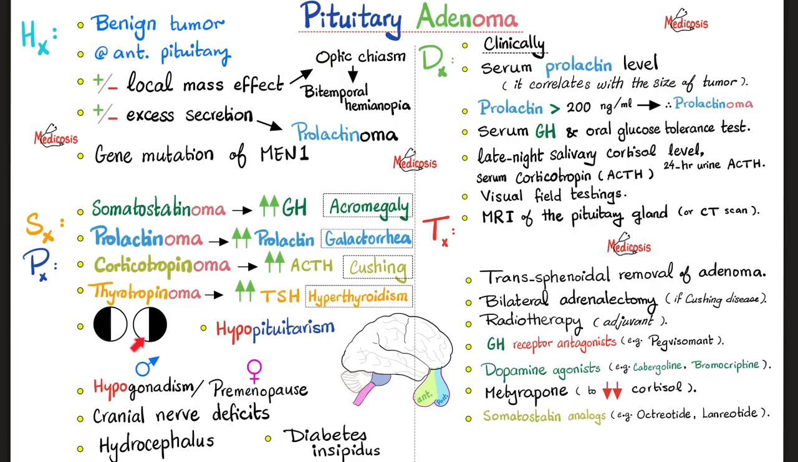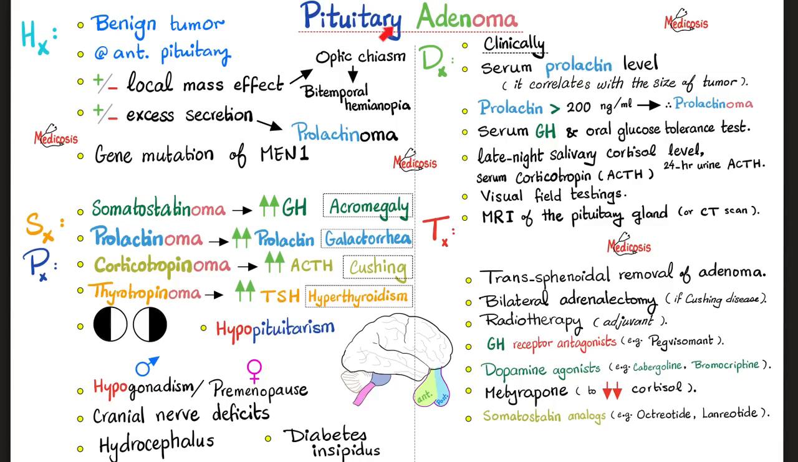Compression of the optic chiasm causes bitemporal hemianopia. Compression of the pituitary itself causing hypopituitarism. Compression of the gonadotropes in the pituitary causes hypogonadism or premenopause. Cranial nerve deficits can happen if it extends to the cavernous sinus. Obstruction of the foramen of Monro causes hydrocephalus, and compression of the pituitary stalk causes diabetes insipidus.